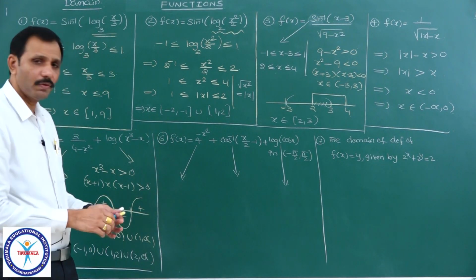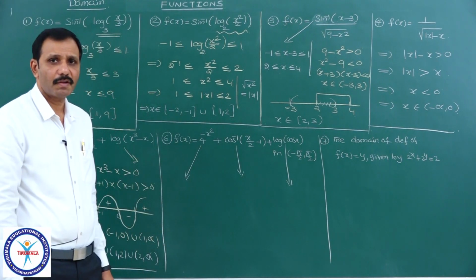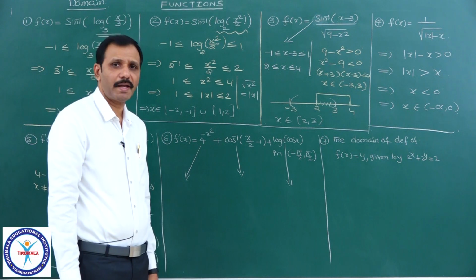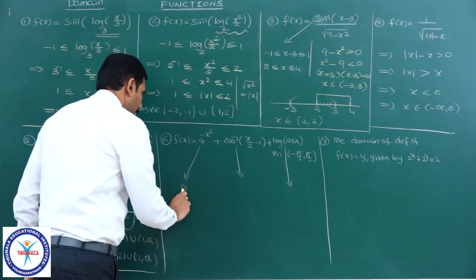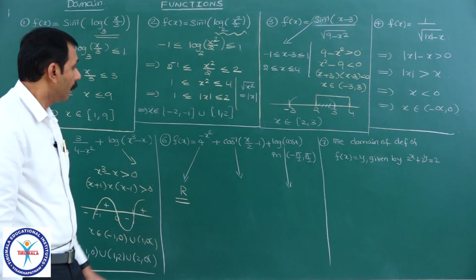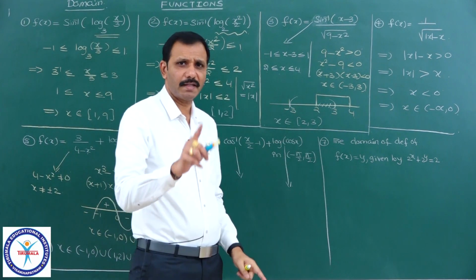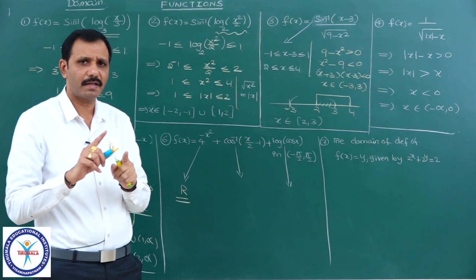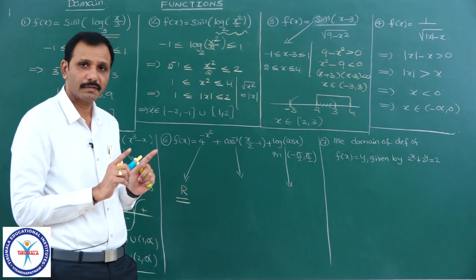Right. Have a look here. It is an exponential function, 4 power minus x square, defined for all x belonging to capital R, therefore the domain of this function is R. And again inverse function, all these are based on inverse only. See that they are asking, mainly concentrating on domain, which means inverse trigonometric functions will be there.